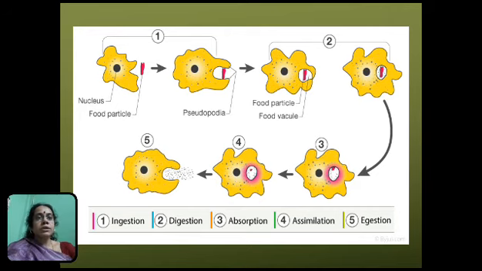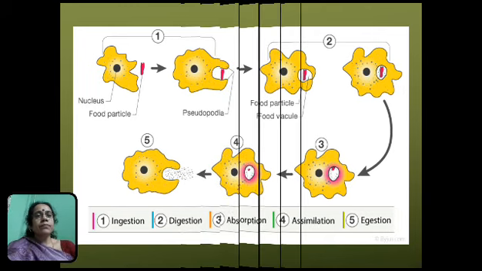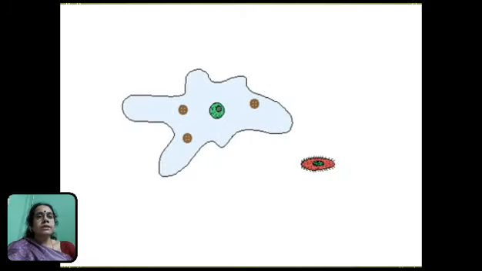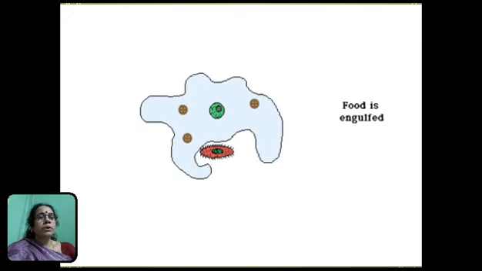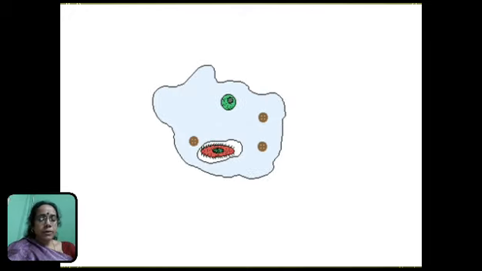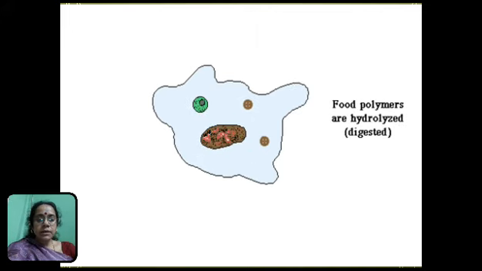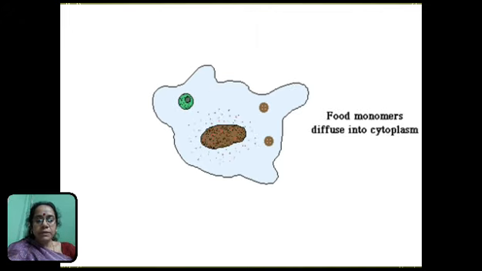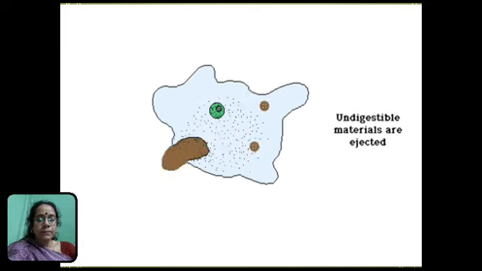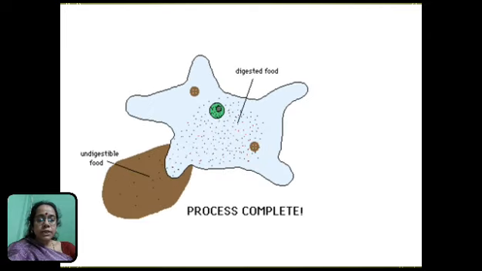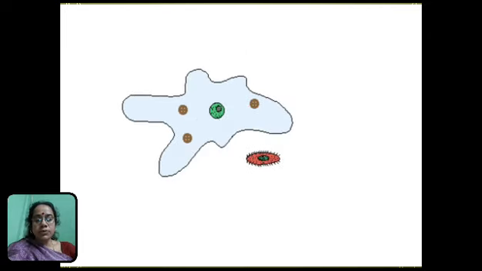Now, in this picture, you can see the different steps of nutrition in amoeba. So if you see here, you can see how the amoeba is capturing the food by forming the pseudopodia. Okay, so amoeba eats tiny plants or animals present in pond water where it lives. Amoeba takes in food by using the pseudopodia.